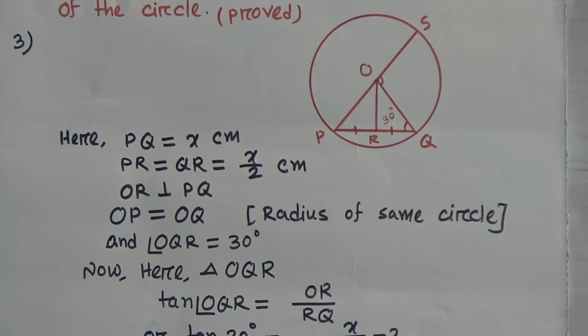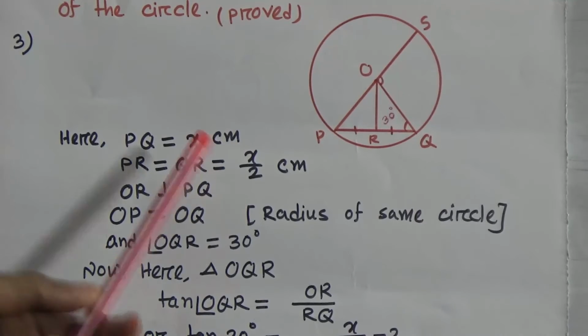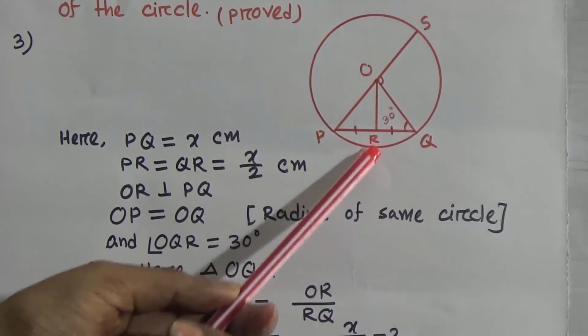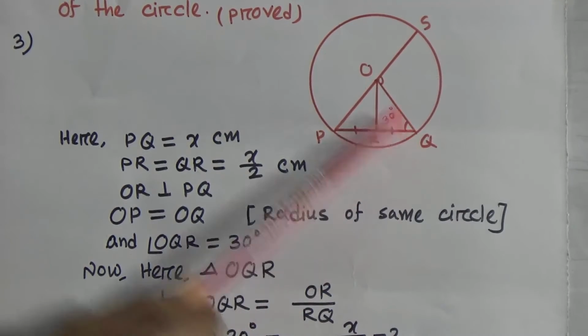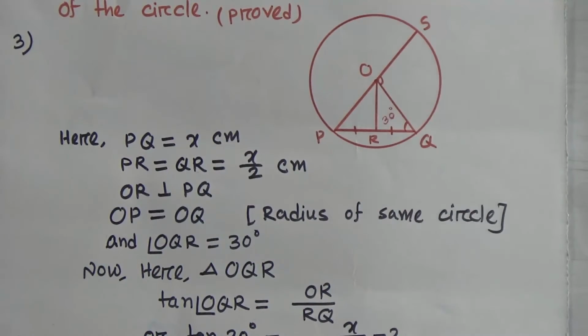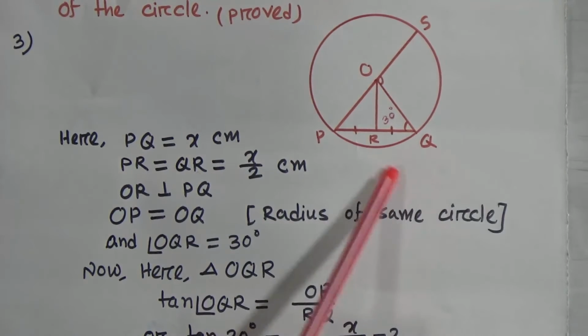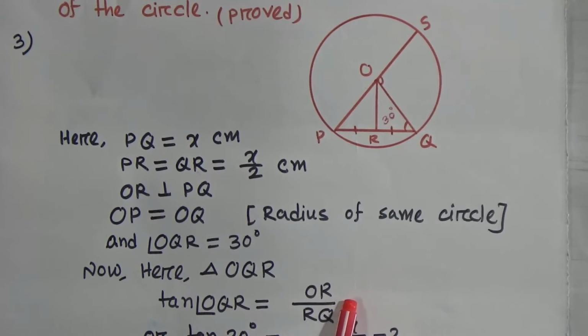We know the tangent equal to what? Perpendicular by base. So now we have to use the formula of tangent. Tan OQR equal to what? Perpendicular by base. You see, this is the acute angle, so OR is the perpendicular and base is QR.